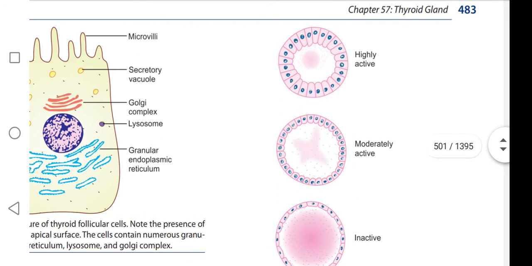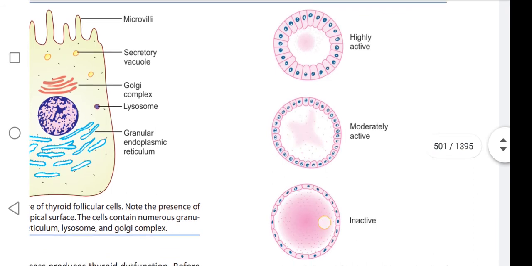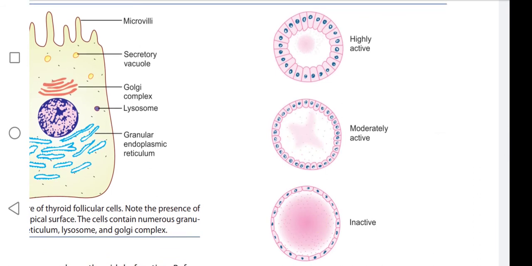These are the follicular cells and this is the colloid present in it. When the thyroid gland is highly active, the colloid present in it is very little.